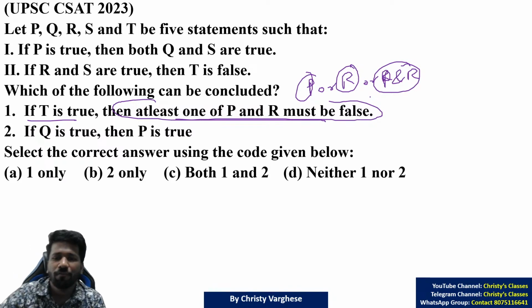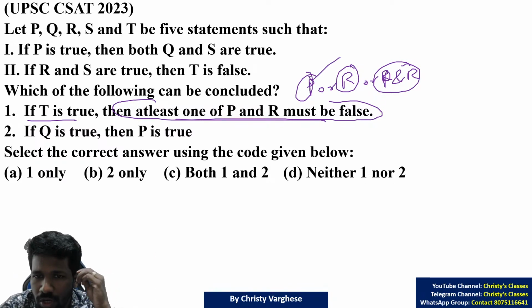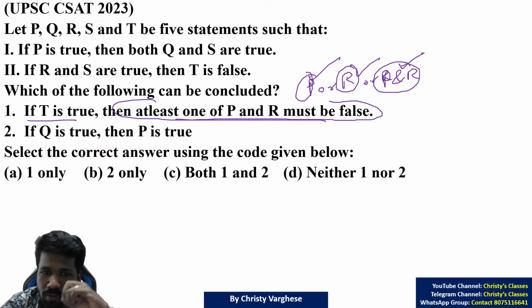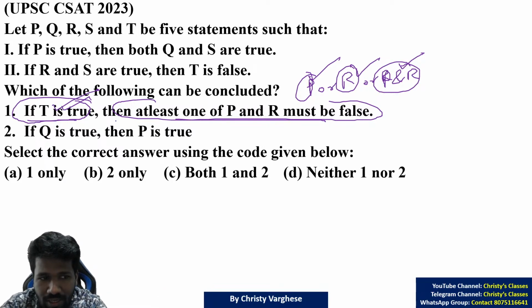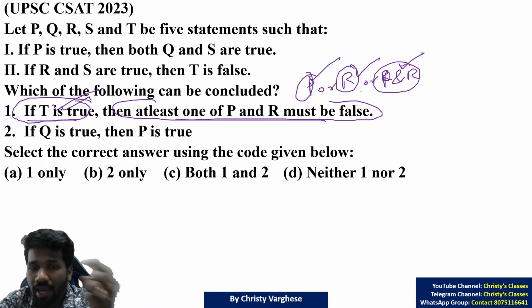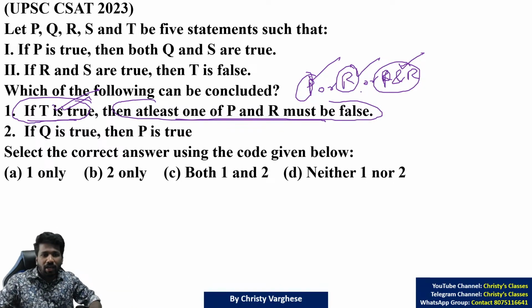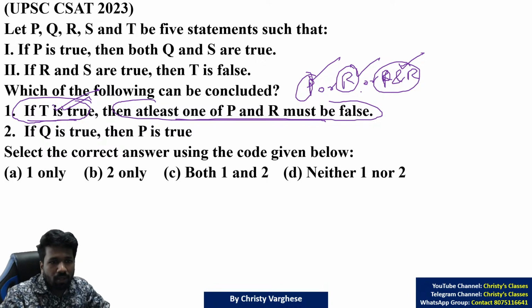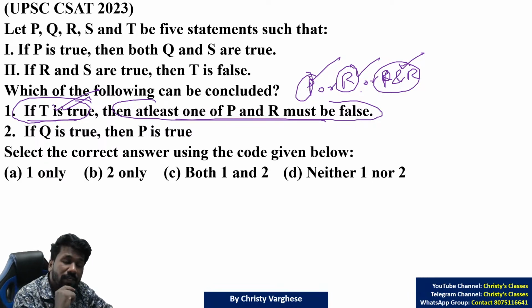So, at least one of P and R must be false means P only false, R only false, P and R false. In all those three cases, if T is true, we will get all these three cases. That means, if T is not true, we will get the other case, na? If T is not true, it can be P and R both being true also. Okay, one second. That analysis will be confusing.